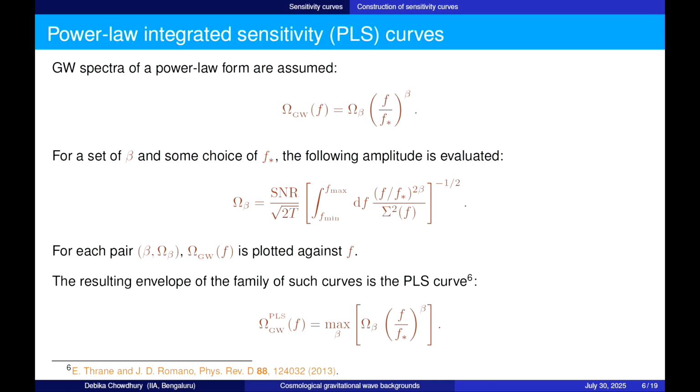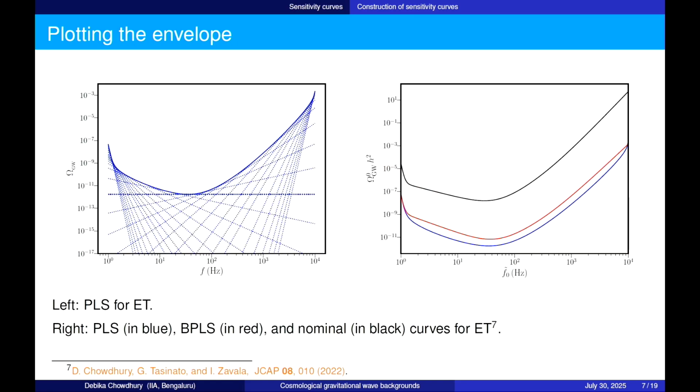What this gives us essentially is a family of curves. Then we can plot the envelope of that family, and that gives us the power law integrated sensitivity curve. The power law term comes because we are assuming it's a power law. If you see the plots of Rajiv, they can be very different. There can be very different frequency profiles, and then we have to change this accordingly. So this is the family of curves that we get for a power law case, and this envelope that you see in the solid blue line, that is the PLS.